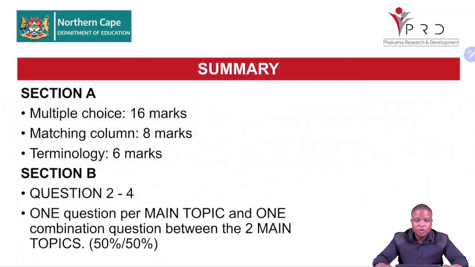Right, so we came to the end of our lesson. We're going to look at the summary of our paper. You have section A, section B, and section C. The section C, I always say to you, come to the exam carrying that 30 marks of your essay, because for your question 6, it remains that we are having 6 essays. If you know all of them, then one of them will come.